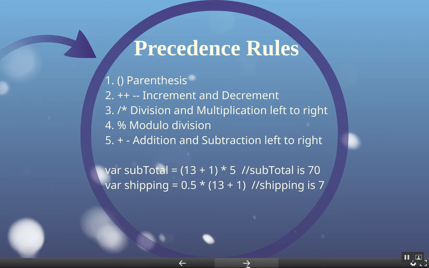Again, the next one, if it didn't have the parens, so it says var shipping = 0.5 * (13 + 1); So again, the parens will be done first. You'll get 14 there first, and then you'll times it by 0.5, and the shipping then would be assigned 7. So just remember the order of the precedence, and anything that you need to have done first, you put inside of parentheses.